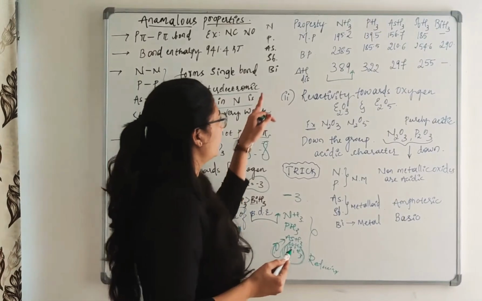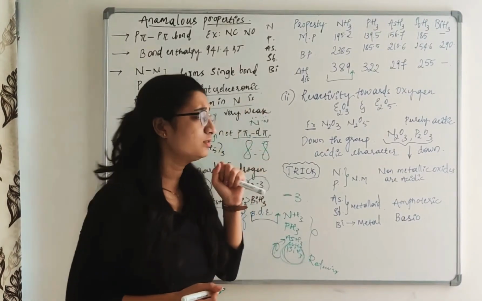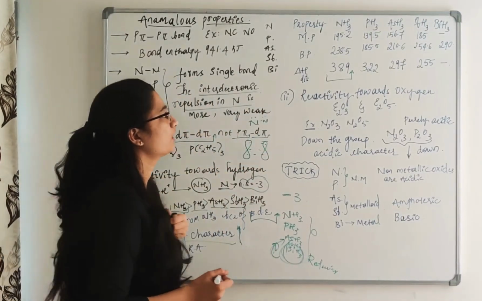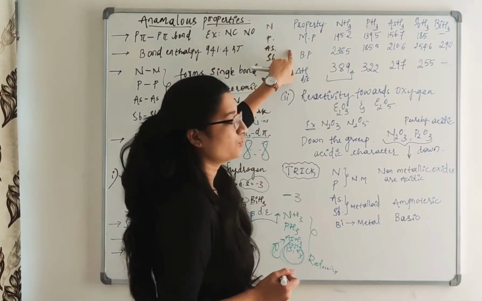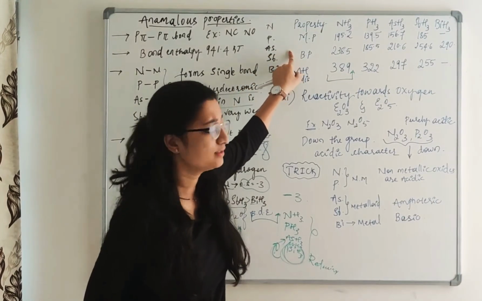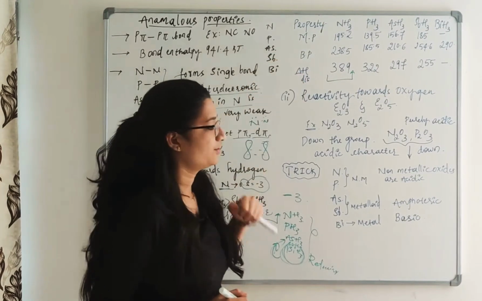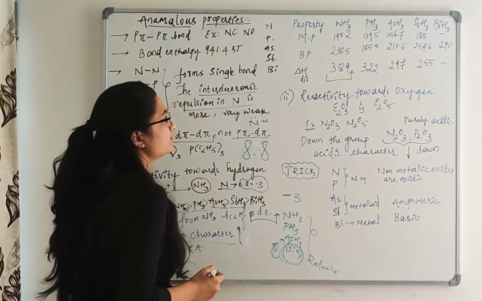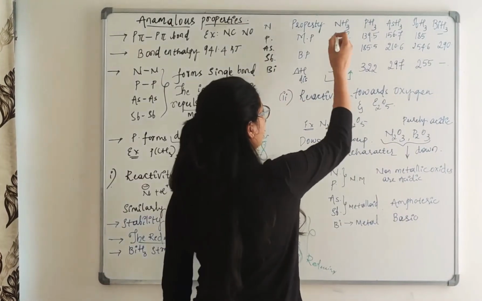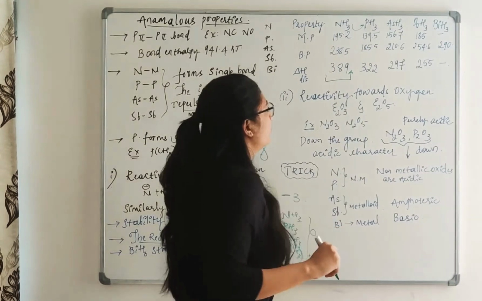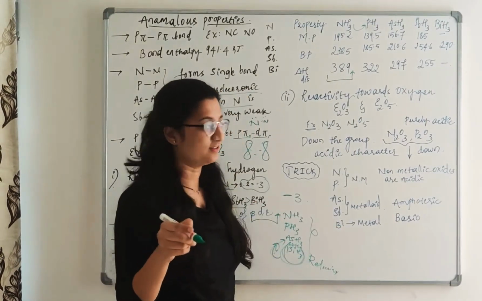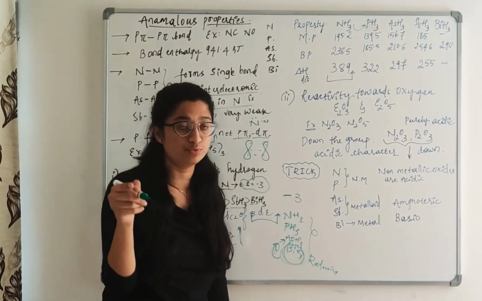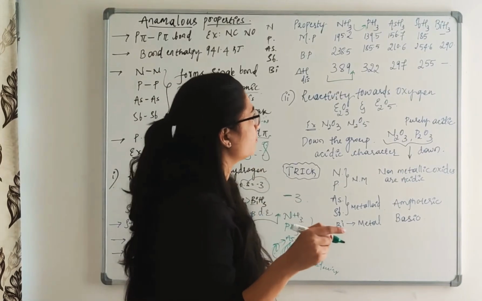In the textbook they have given this chart. I have written two important physical properties for these hydrides: first melting point, second boiling point. You can see from NH3 to PH3 the melting point decreases, from 195.2 to 139.2.